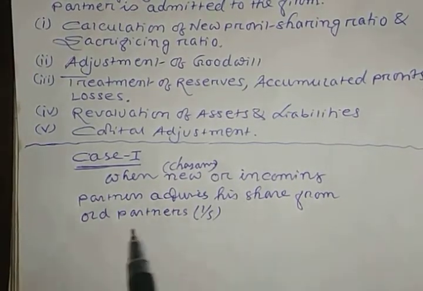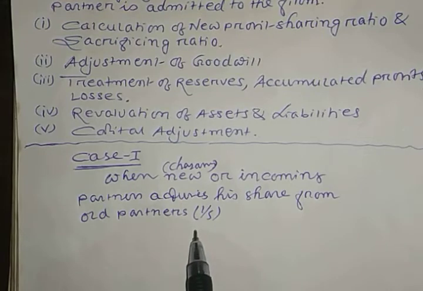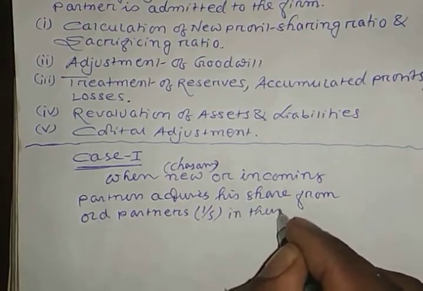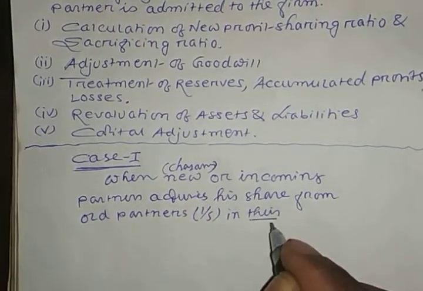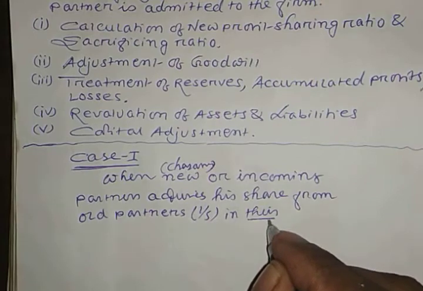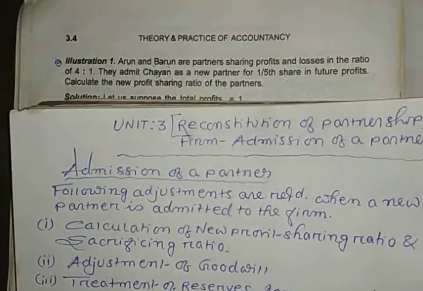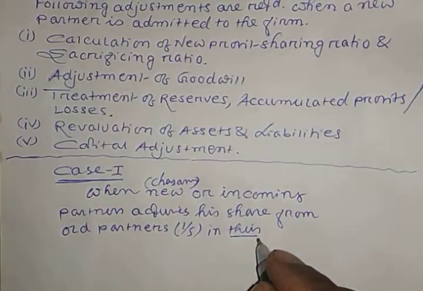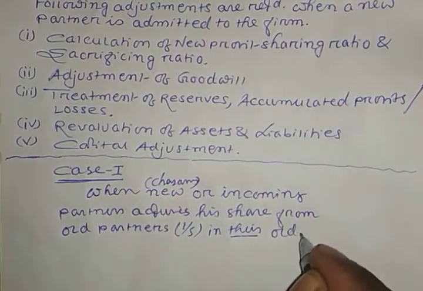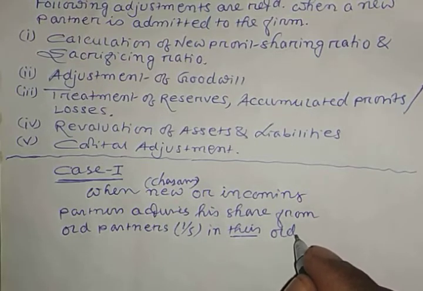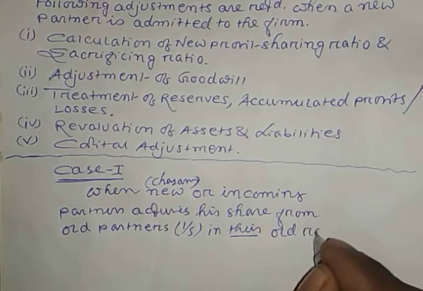So he acquires his share from the old partners, that is 1/5, in their old profit sharing ratio, meaning the old partners Arun and Varun in their older ratio.